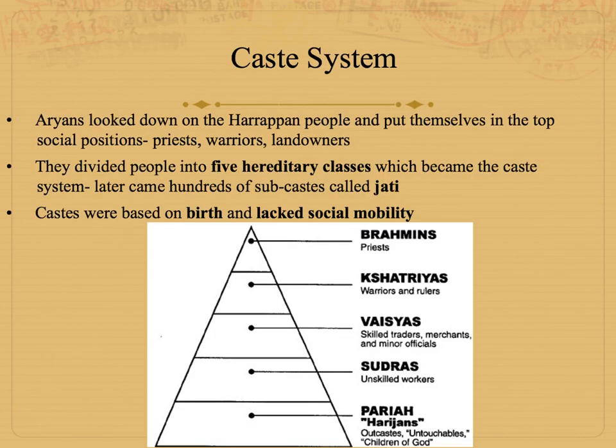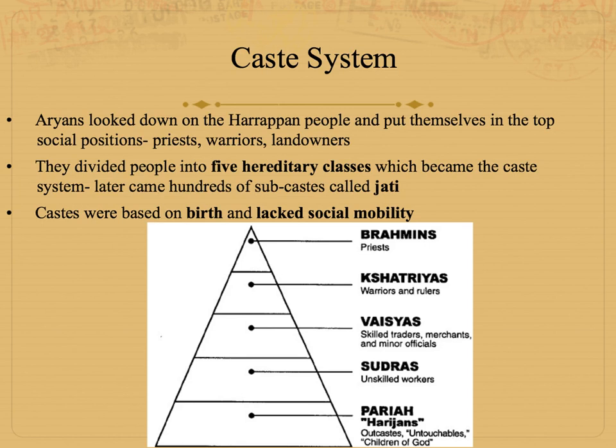So the Aryans looked down on the Harappan people and put themselves in the top social positions, priests, warriors, and landowners. And over time, this social structure became solidified into the caste system. It has 5 main hereditary castes, which you see here. This means that your children are born into the same caste as you. There's also hundreds of subcastes called jati.